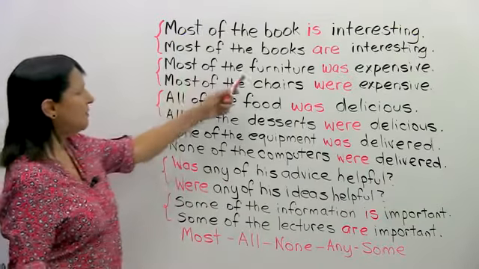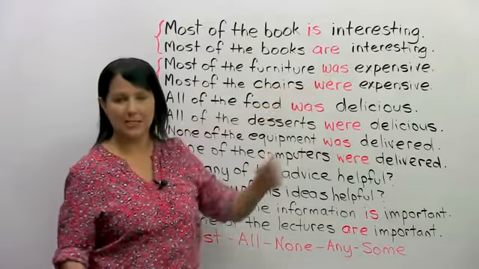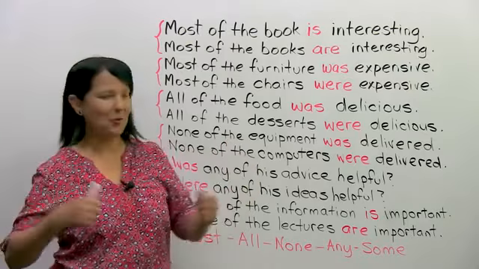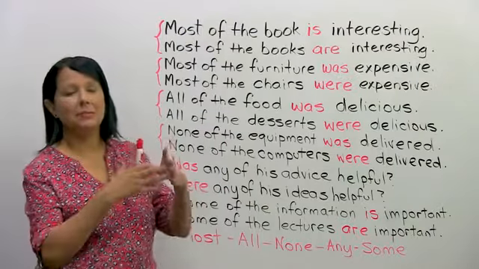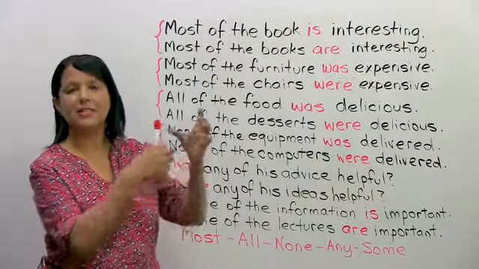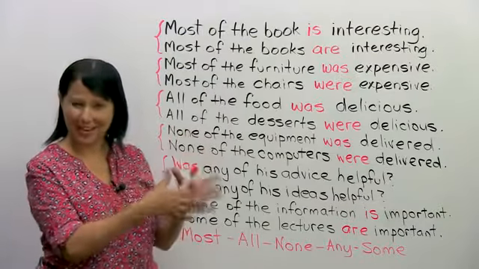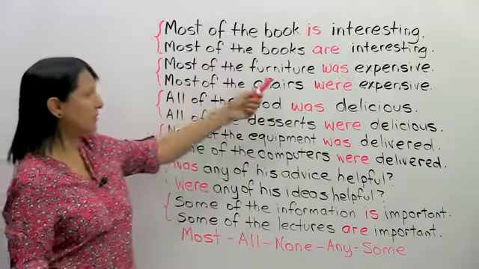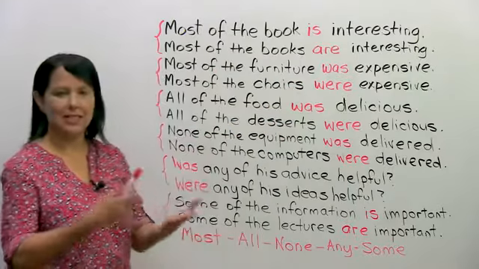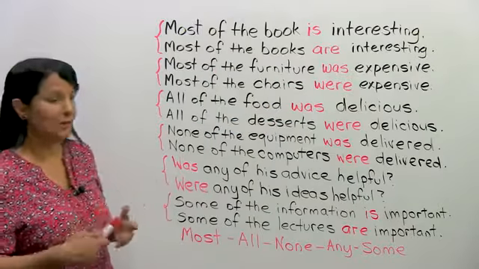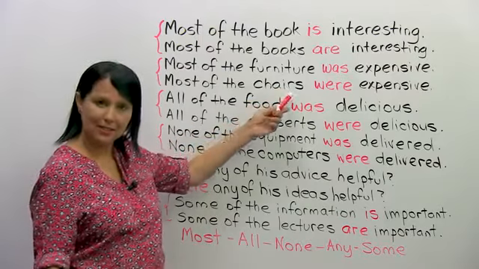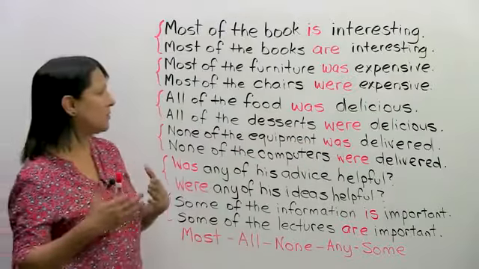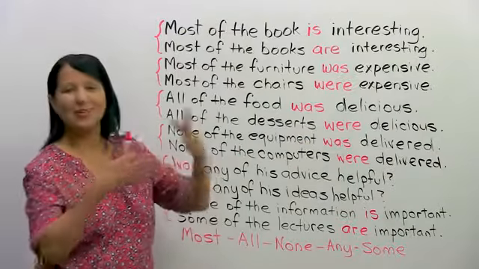So, let's look at some of the uncountable nouns and compare them to the countable ones. So, most of the furniture was expensive. Now, furniture is what we call a non-count noun, okay? We can't count it, and because we cannot count it, it's considered singular, okay? The non-count nouns, the uncountable nouns are always singular. So, most of the furniture was expensive. Let's compare that to a countable noun. Most of the chairs, right? Chairs with an S, were expensive. See the difference? Most of the furniture was, but most of the chairs were.